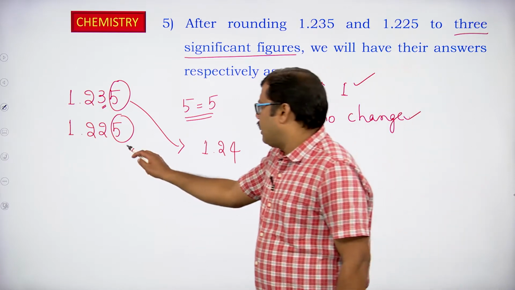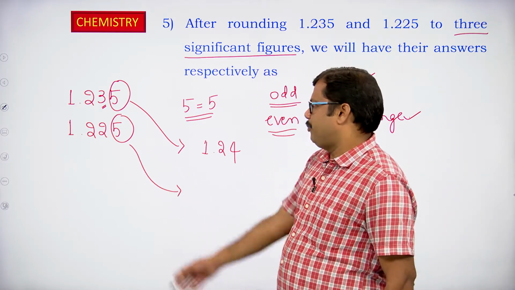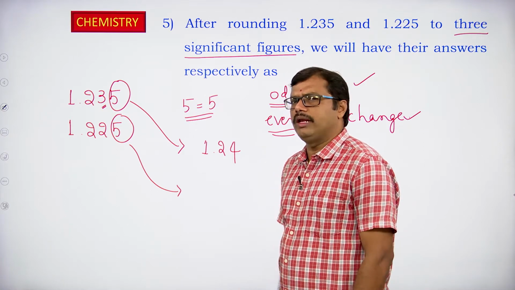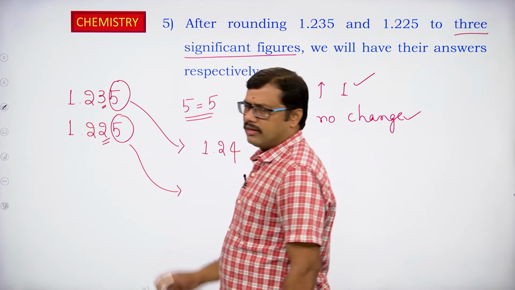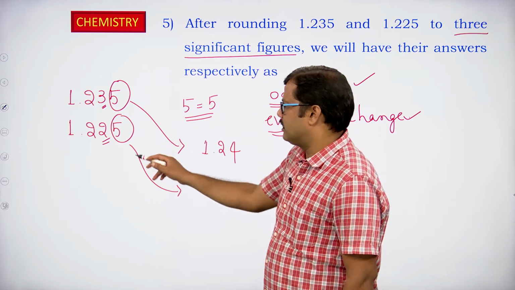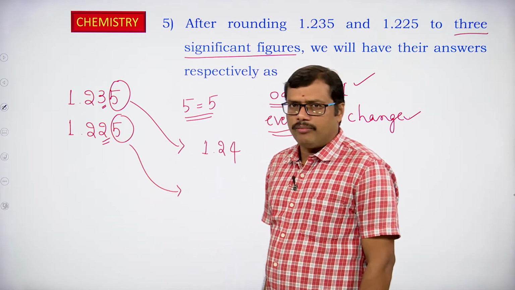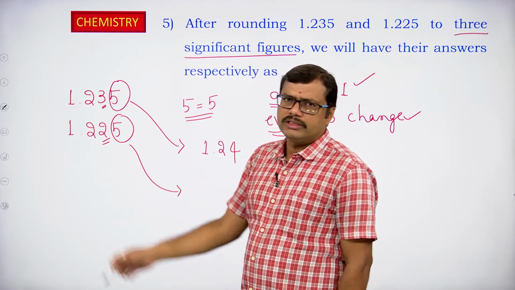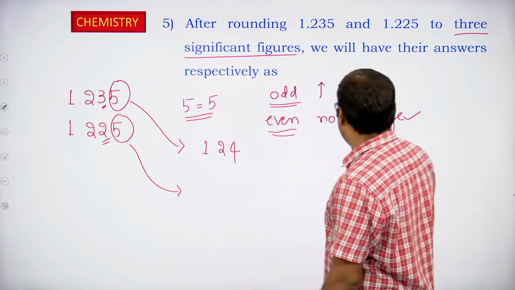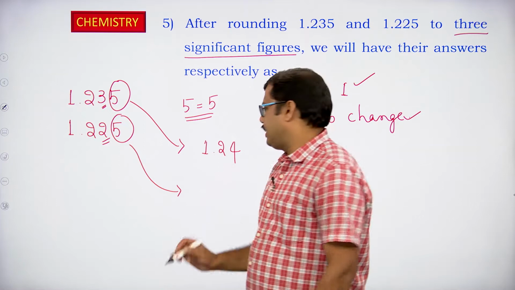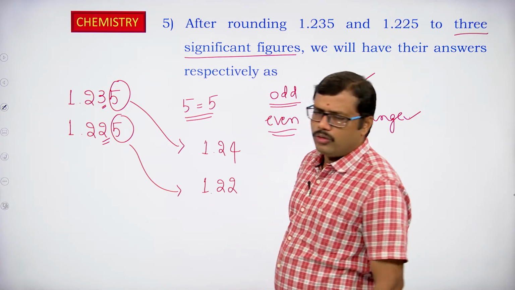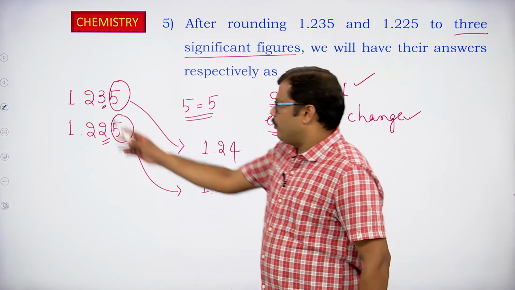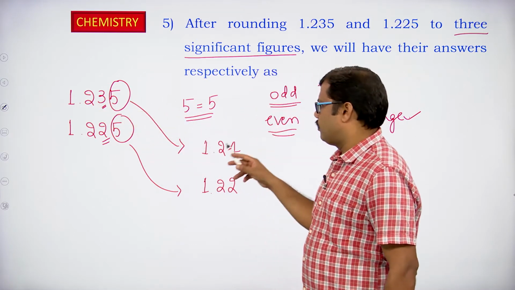Okay. And for the second number, if you observe, the last digit to be removed is 5, and if we observe the preceding digit, in that case it is an even number, 2. 2 means it is an even number. So if it is an even number, no need to change, you have to keep it as it is. So I can write it as 1.22. So 1.235 becomes 1.24,